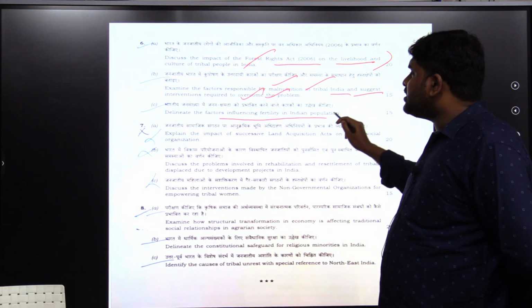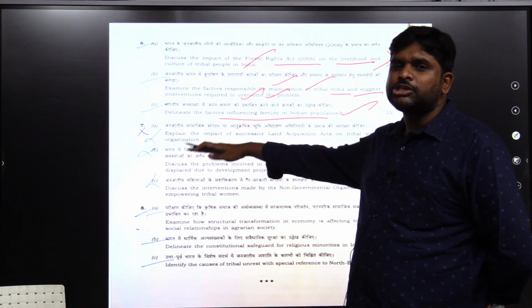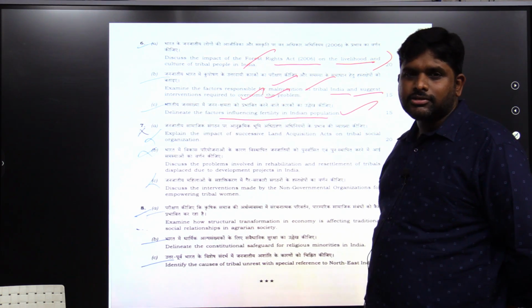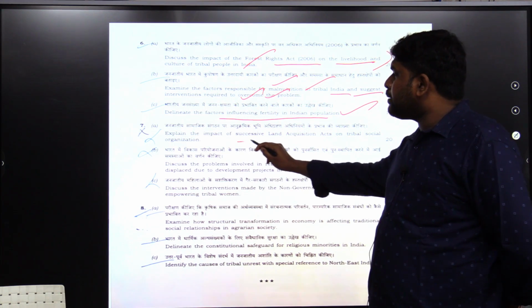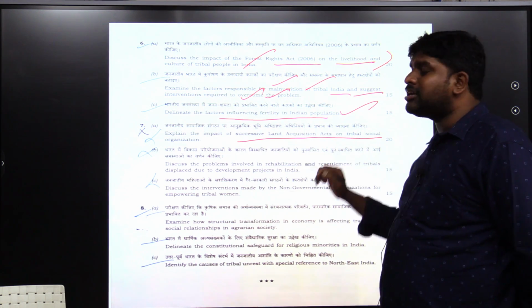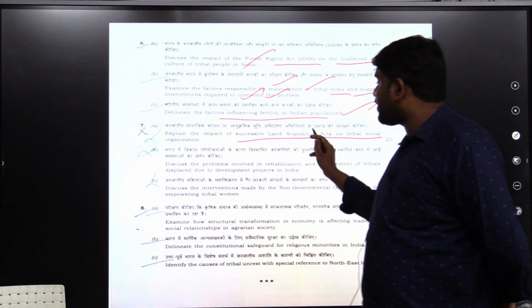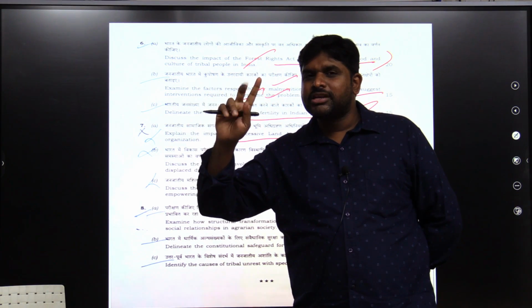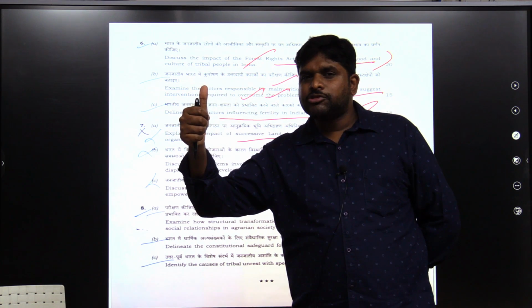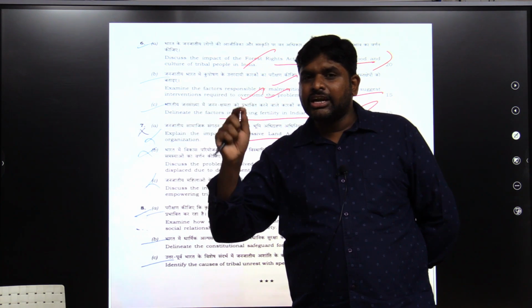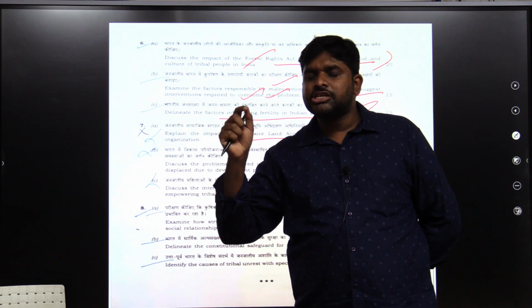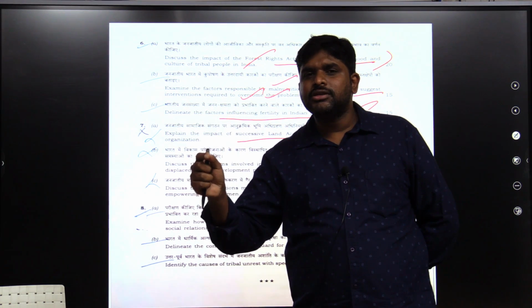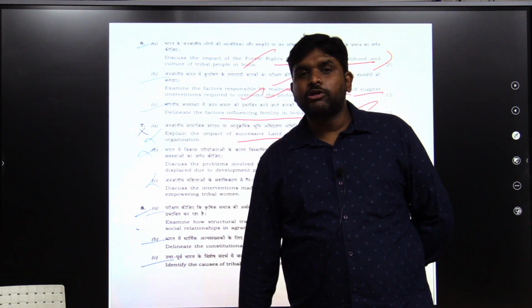Delineate the factors influencing fertility in the Indian population, biological factors as well as social factors. Explain the impact of successive land acquisition acts on tribal social organization. The Land Acquisition Act, 1894 and the 2013 one, both you have to mention. 1894 Land Acquisition Act, and the 2013 Right to Fair Compensation and Transparency in Land Acquisition, Rehabilitation and Resettlement Act of 2013.